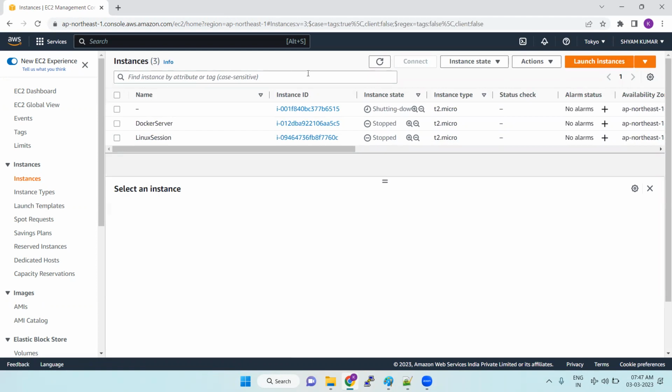EC2 is completely designed for server creation. In order to work on your application, or if you are working as a developer, admin, Java developer, testing role, any role in an IT organization, you require a server. Without a server, laptop or desktop, we can't do any work. Even if you want to check mails, install Teams, or communicate from one person to another, in the IT industry we require a system. The physical system we use in an organization, we can create as virtual servers. It provides a platform to create virtual servers, so to launch the server we just need to click launch instance.